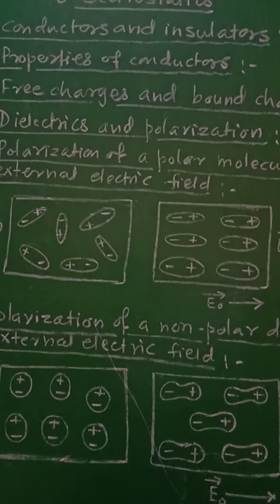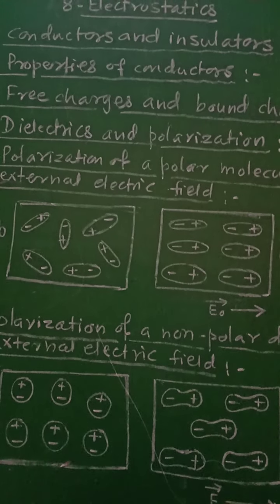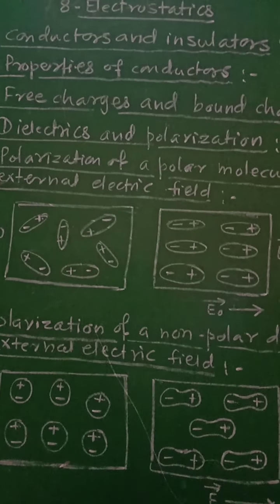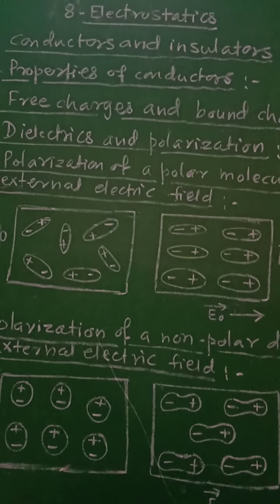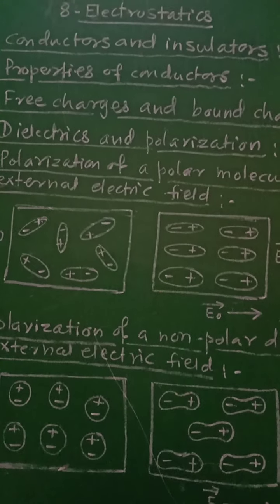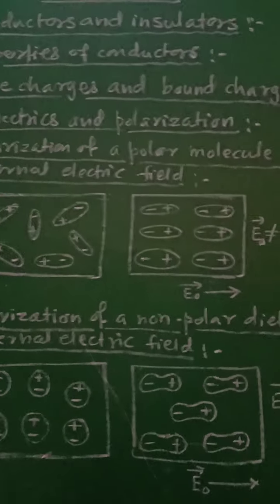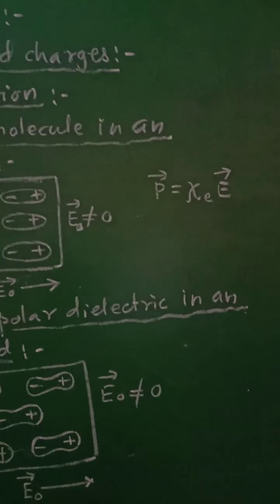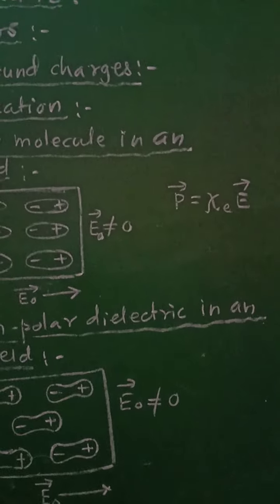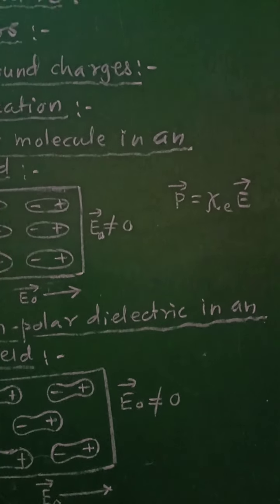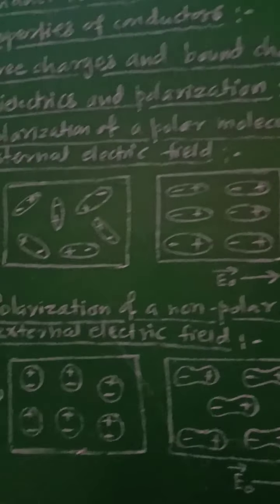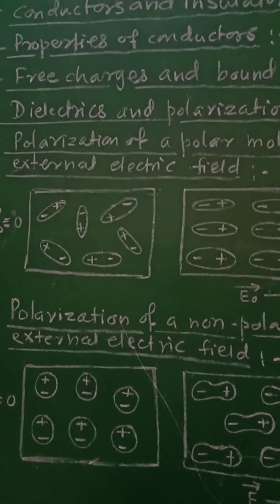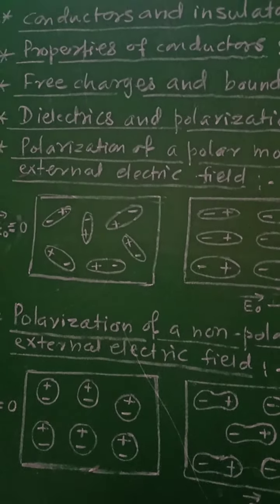Then the dipole moment per unit volume is called as polarization P, and for linear isotropic dielectrics, vector P equal to xi E into vector E, where xi E is called as susceptibility of that medium. Now for vacuum, the susceptibility xi E is equal to 0.